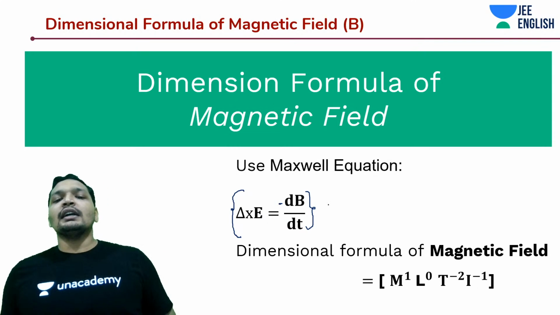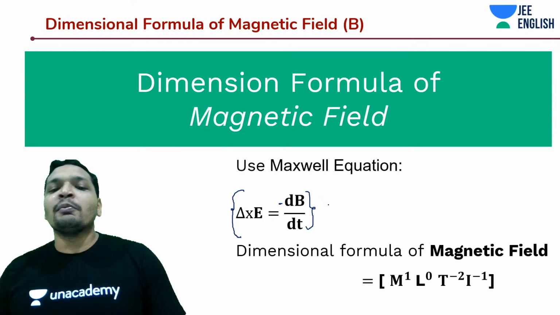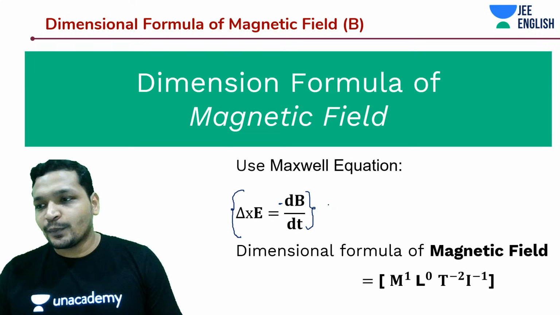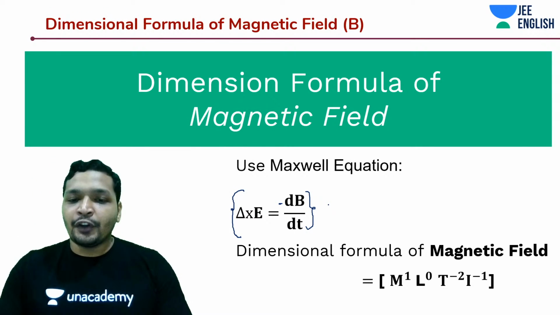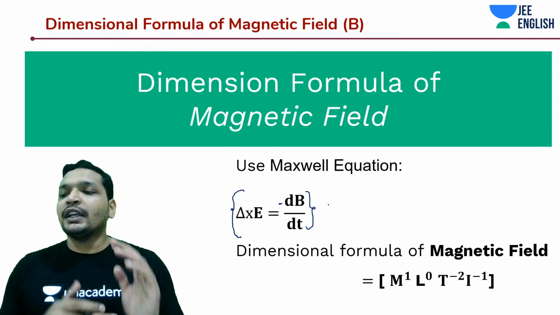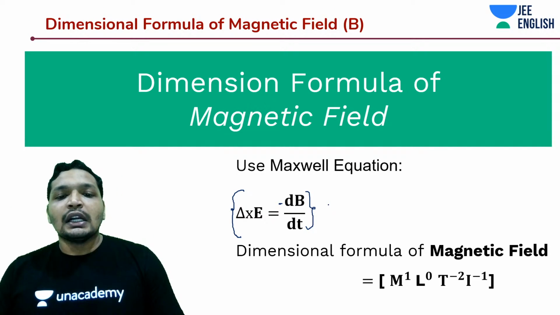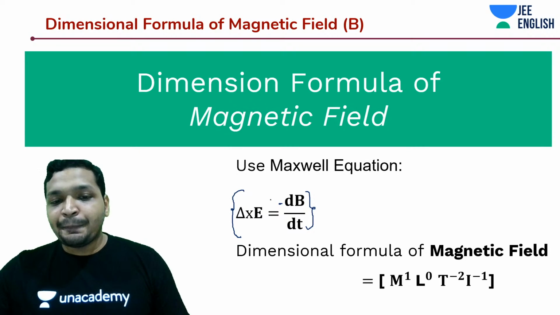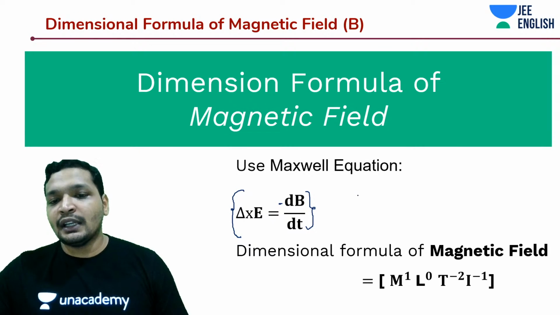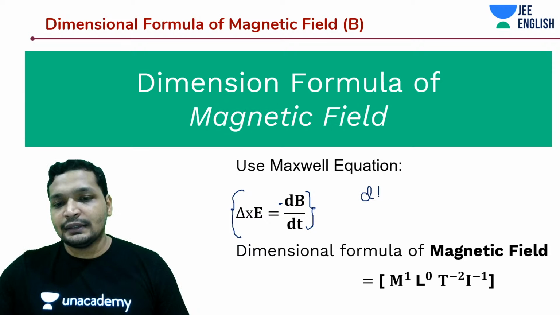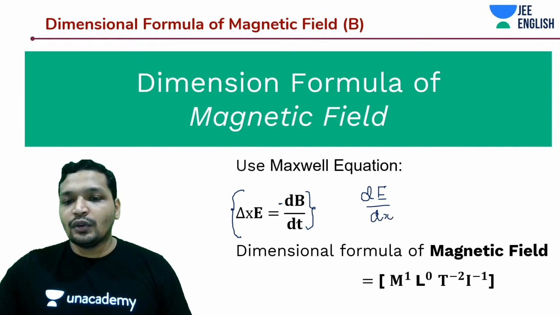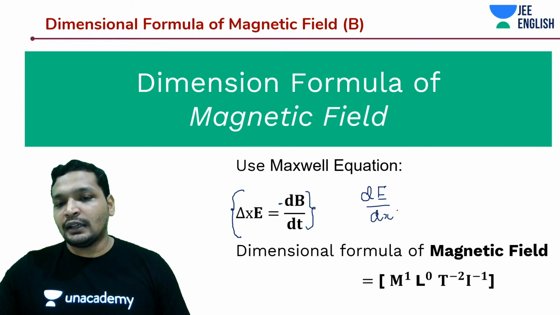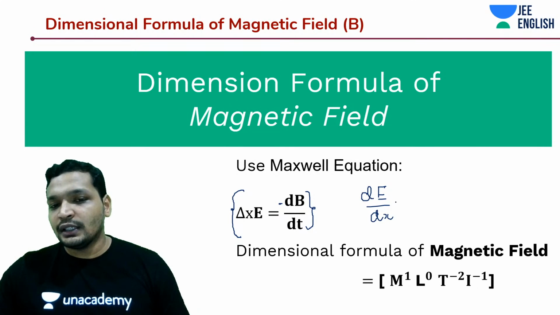This says that del cross E is equal to minus dB by dt. You know how to derive field force by charge. If you're totally new to magnetism, this way you can go about it. Del cross E is nothing but a spatial derivative, so this can be written as dE by dx. dE by dx means you'd cancel out the length.